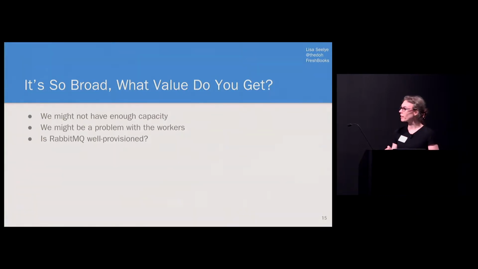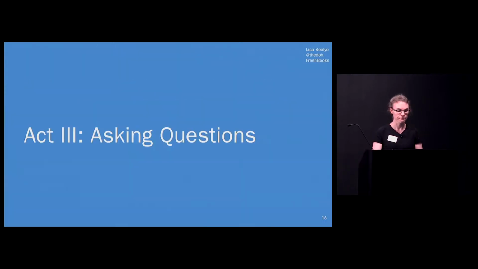I think we can come up with more direct ways to address them if we guide those service owners into asking some questions about their services. Act 3, asking questions. See, our new service owners had some questions that they didn't know how to answer and were relying on a high-noise way to get some inferences. A focus shift is required, and we're getting there by asking questions centered around the key business needs. And I think if we can answer these other questions, I'm confident we're all going to see eye to eye and agree that minimizing queue length shouldn't be a service objective for me, the RabbitMQ service owner.